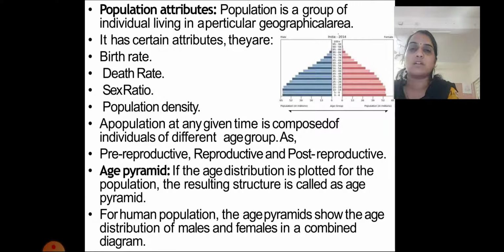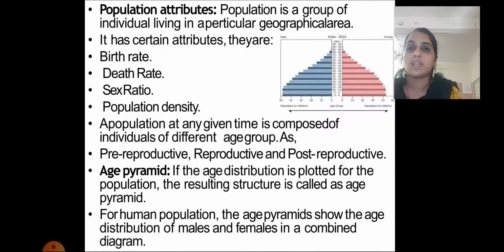Pre-reproductive means the age where they have not initiated the process of reproduction. Reproductive means they are capable of reproduction, and post-reproductive means they have stopped reproduction. These are the 3 different groups where we can count the population of a species.